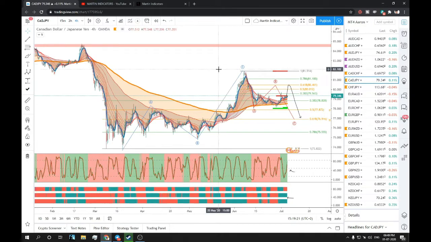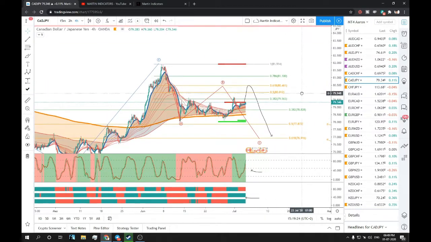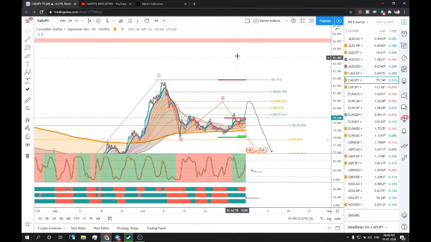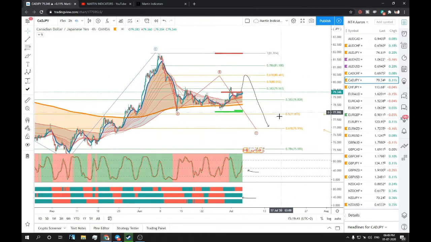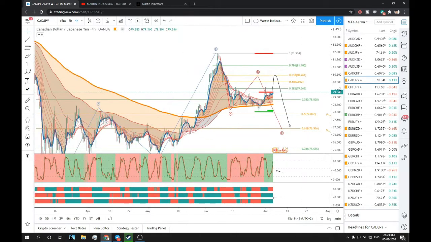Before that we don't have any resistance, so as of now I want to see how the price reacts under 0.618. If that breaks, I would long it. For this target, I'll close my 50% and I'll just trail my stop loss till we reach over here. But if it rejects at the golden zone, I would short it for this 0.618 golden zone on the downward side.